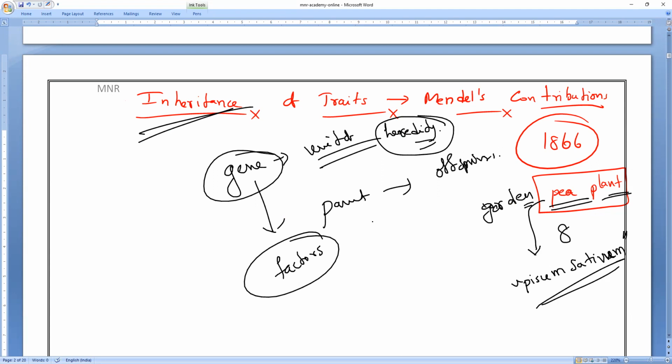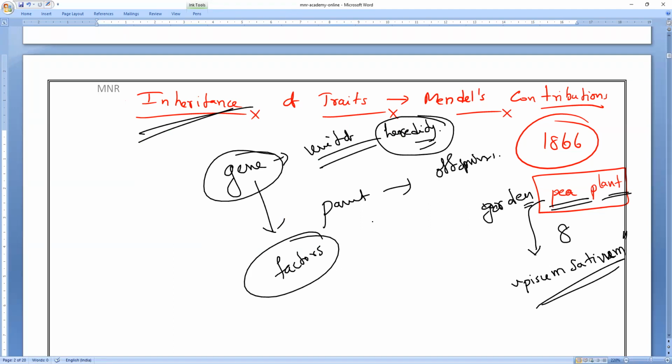If you notice, the selection of the garden pea plant is not just for fun, or just something he observed in his surroundings. Can you think what the essential features are? Suppose in future you become a scientist and want to study the genetic analysis of some organism, or set up laws of genetics.